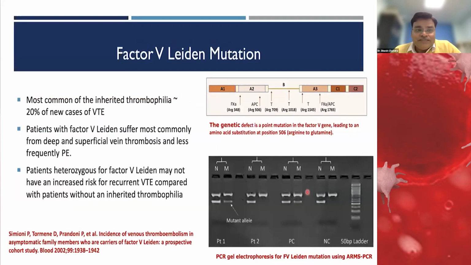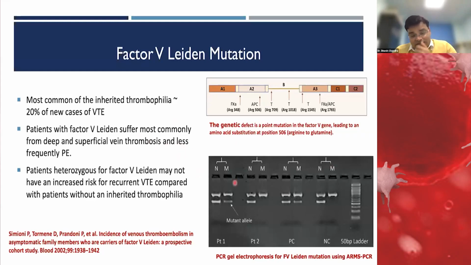First of all, we discuss what factor V Leiden mutation is. It is one of the most common inherited thrombophilias, and prevalence is around 20% of new cases diagnosed with thromboembolism. These patients mainly present with deep or superficial vein thrombosis and less frequently with pulmonary embolism. There is a genetic defect, a point mutation of the factor V gene, leading to a substitution at position 506 of arginine to glutamine.